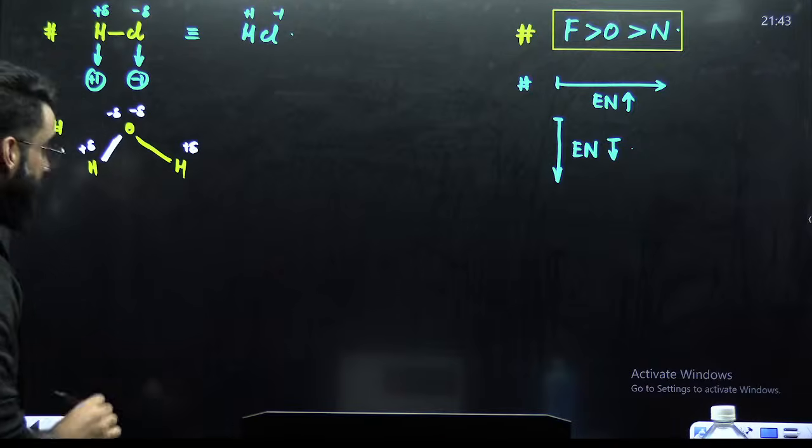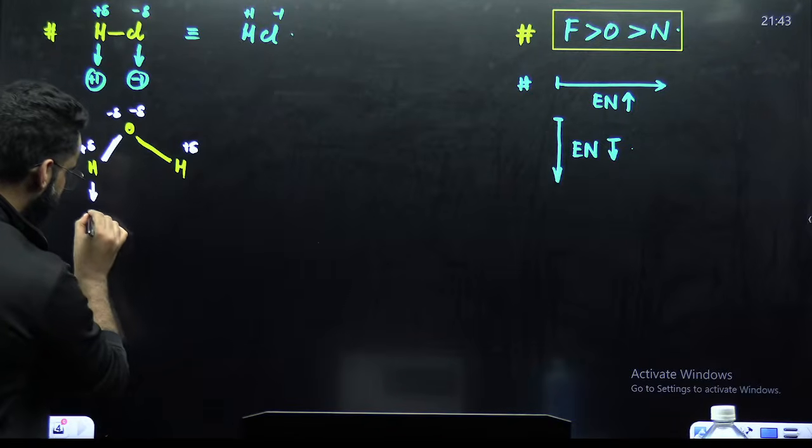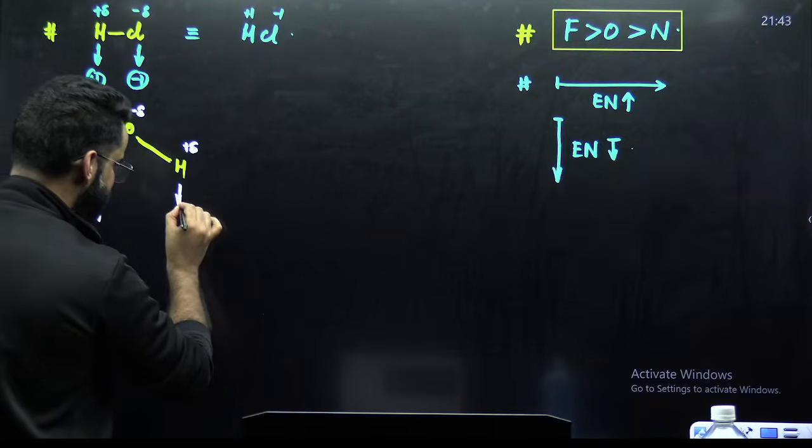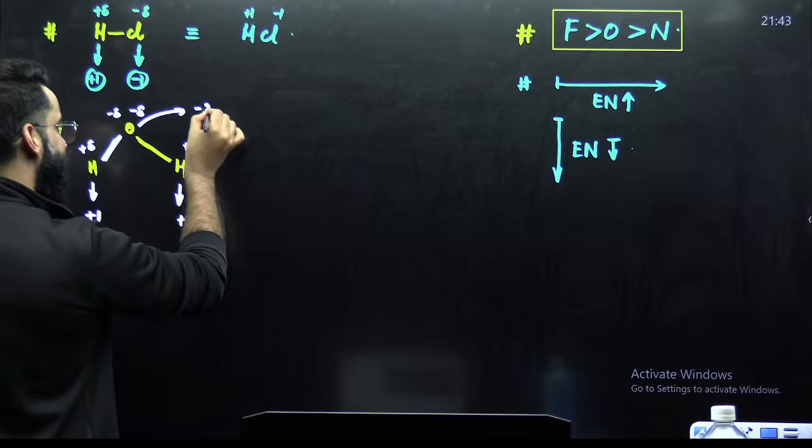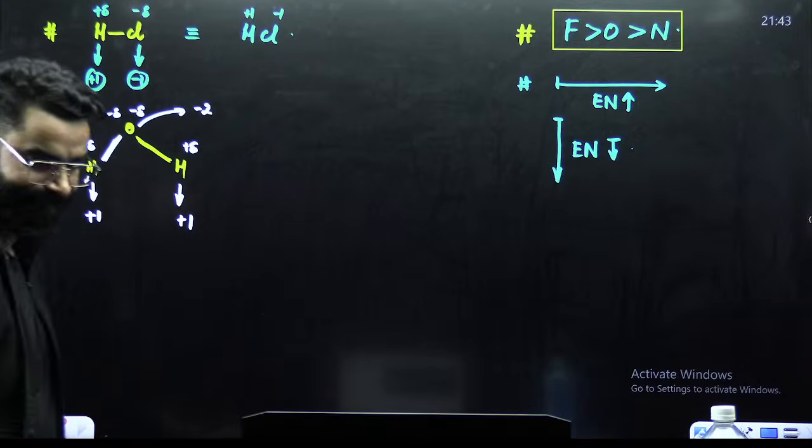So if I ask you, what is the oxidation state of this hydrogen here? Your answer will be +1. Oxidation state of this hydrogen here, your answer will be +1. Oxidation state of this oxygen here, your answer will be -2. Right?